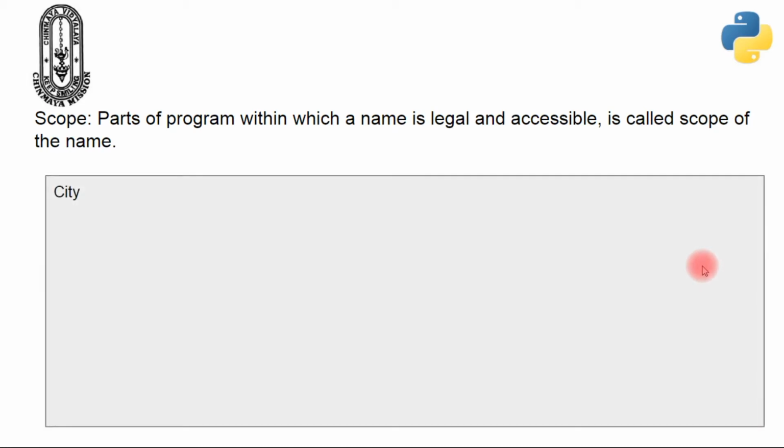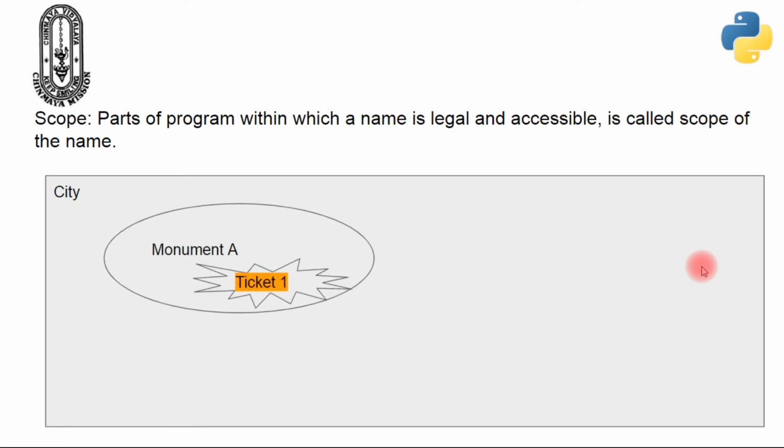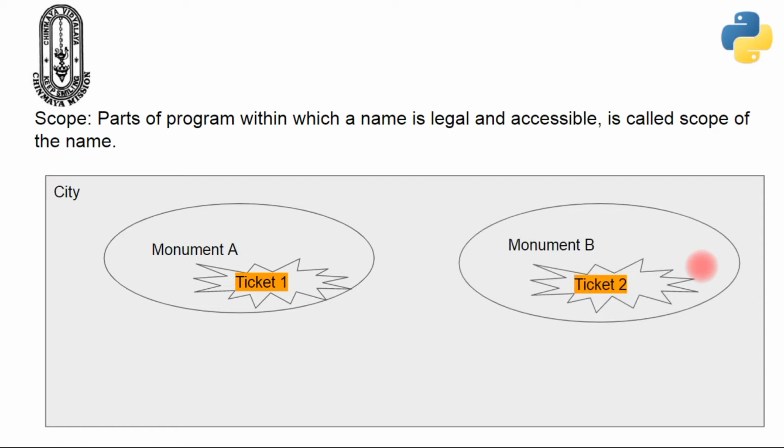Consider a city, and if you want to visit a monument, you have to buy a ticket. Let that be ticket 1 to go and see monument A. As long as you are inside monument A, your ticket 1 is valid. But the moment you come out of monument A, the validity of ticket 1 is over. So you cannot use ticket 1 to visit any other monuments. To visit monument B, you have to buy another ticket, and let that be ticket 2. So we can say that the scope of ticket 1 is monument A and the scope of ticket 2 is monument B.